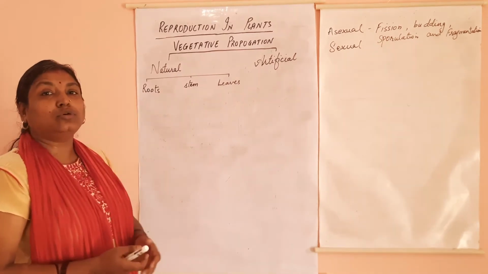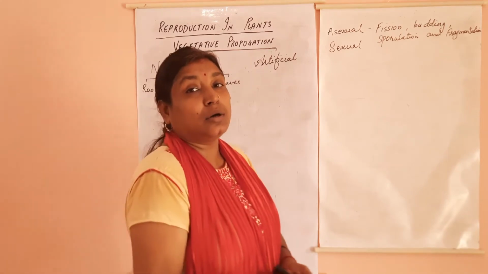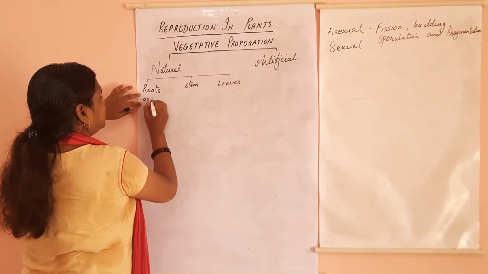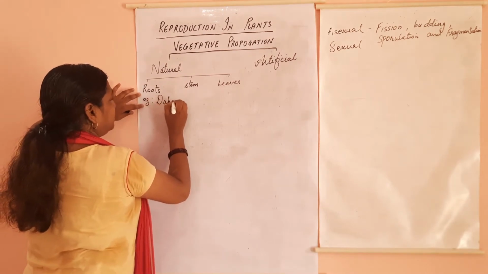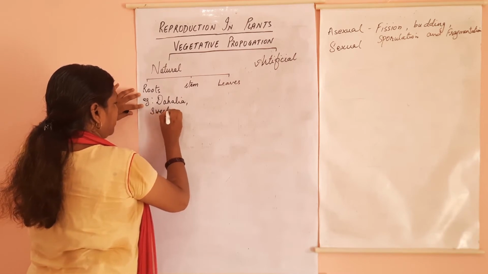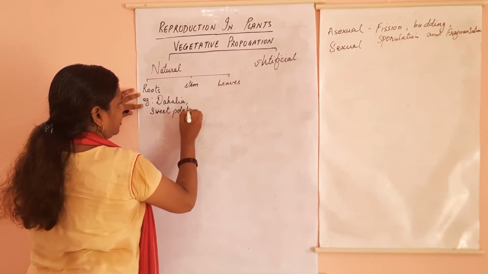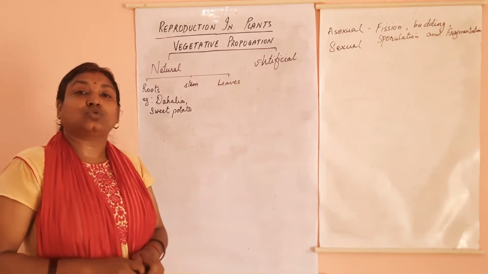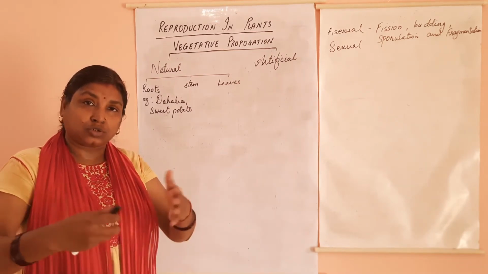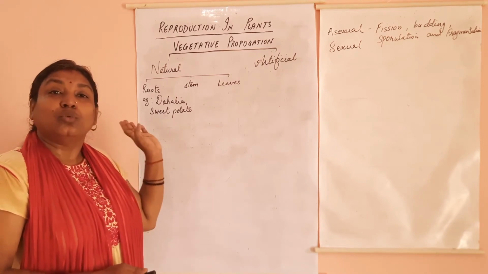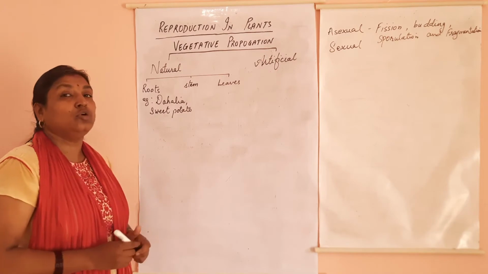So beginning with roots, the roots like sweet potato and dahlia. Examples are dahlia and sweet potato. In these roots, what happens? These roots swell up and store food, and when stored in soil, in the next season they will develop into a new plant. It will give rise to a new plant.